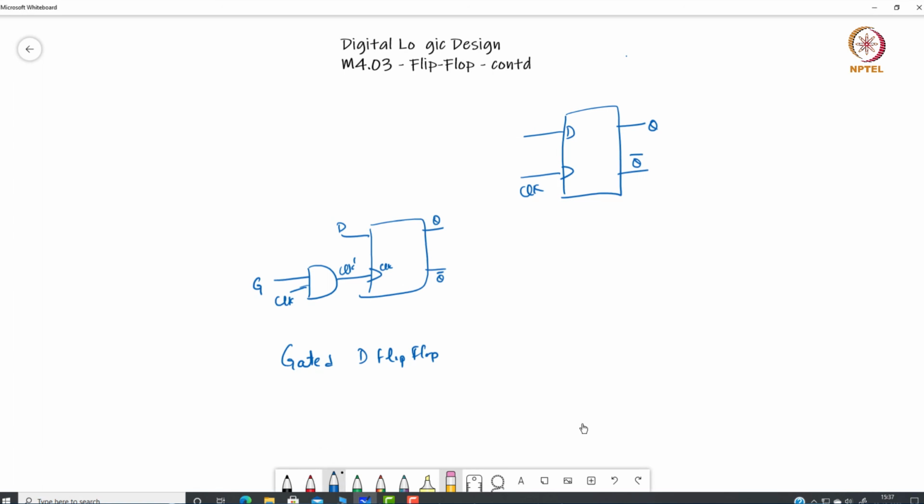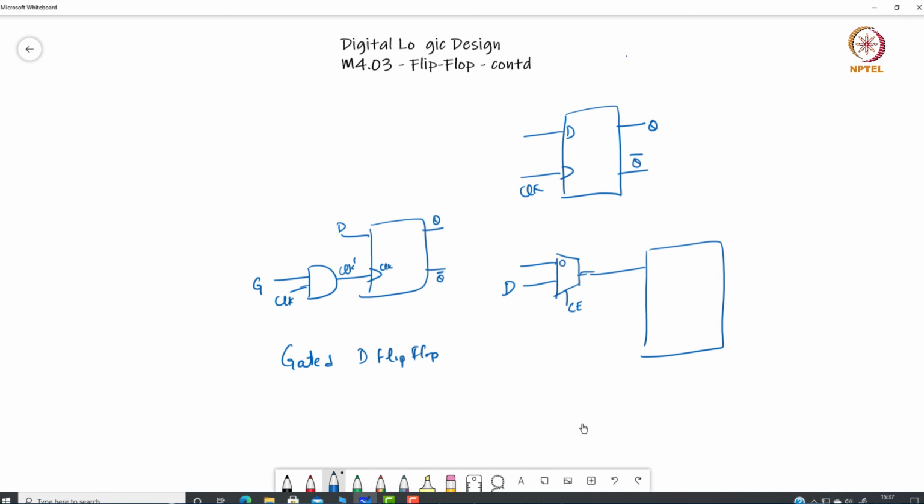We create a D flip flop here, and let's say this was my original input D. Let's put it on the below side. Now we have some other signal, let's call it CE, chip enable.